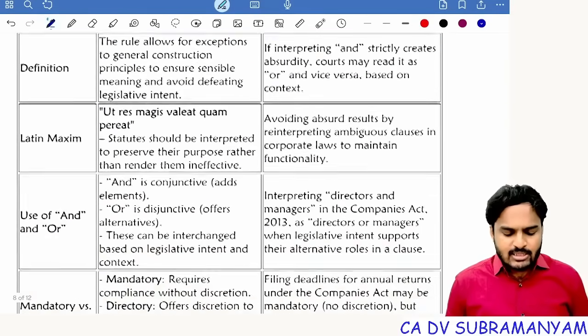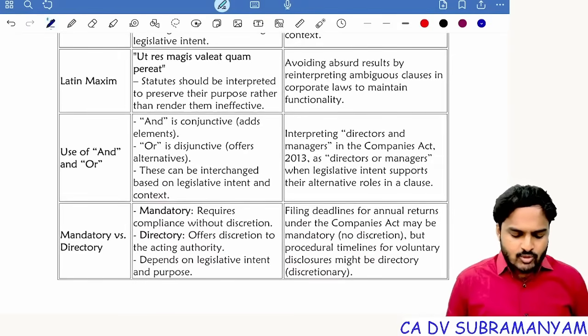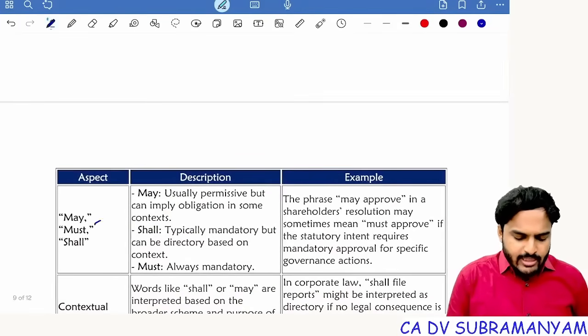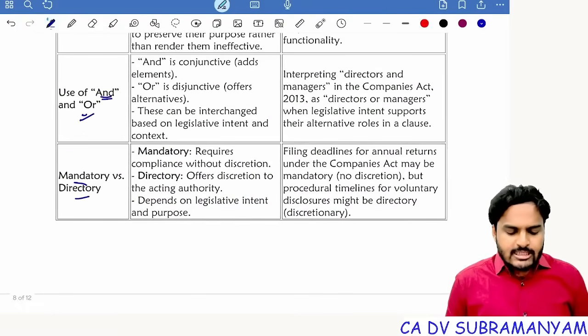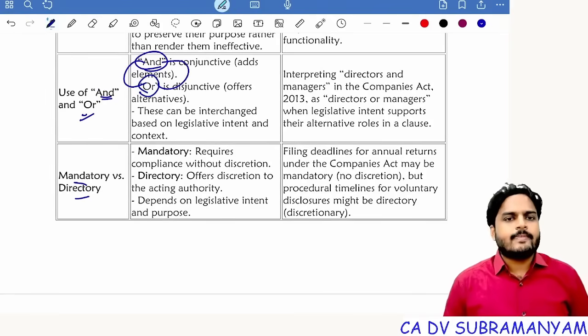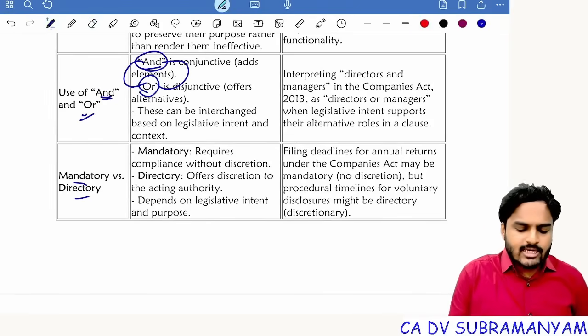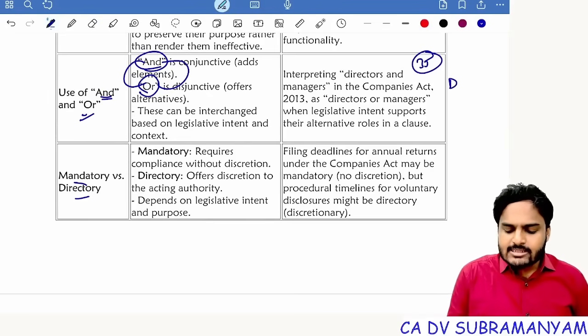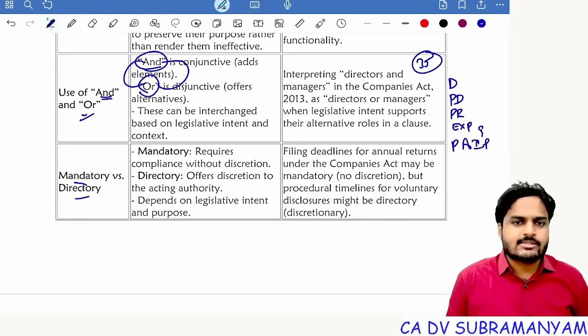Next one, exceptional construction. In exceptional construction, 2 things are important: usage of "and" or "or", and mandatory or directory, may, must, shall. So these 3 points are important. Sometimes the word "and" should be understood as "or". Sometimes the word "or" should be understood as "and". For example, take section 35, civil liability: the company, its present directors, proposed directors, promoters, expert, and person authorized to issue such prospectus will get punishment under section 35.